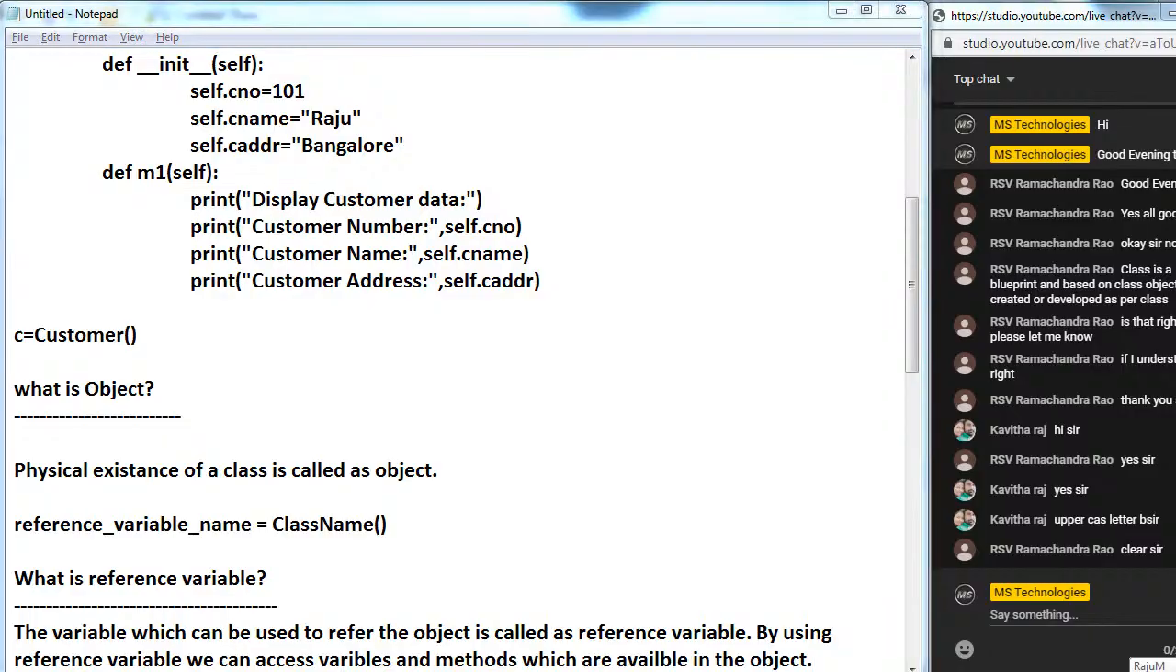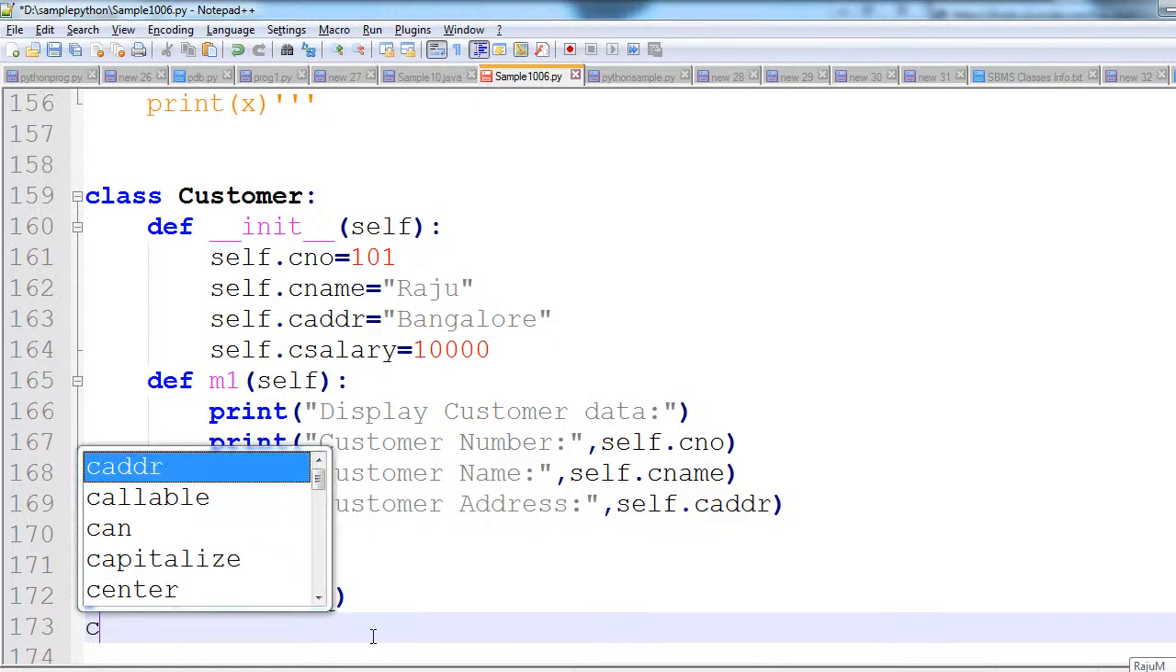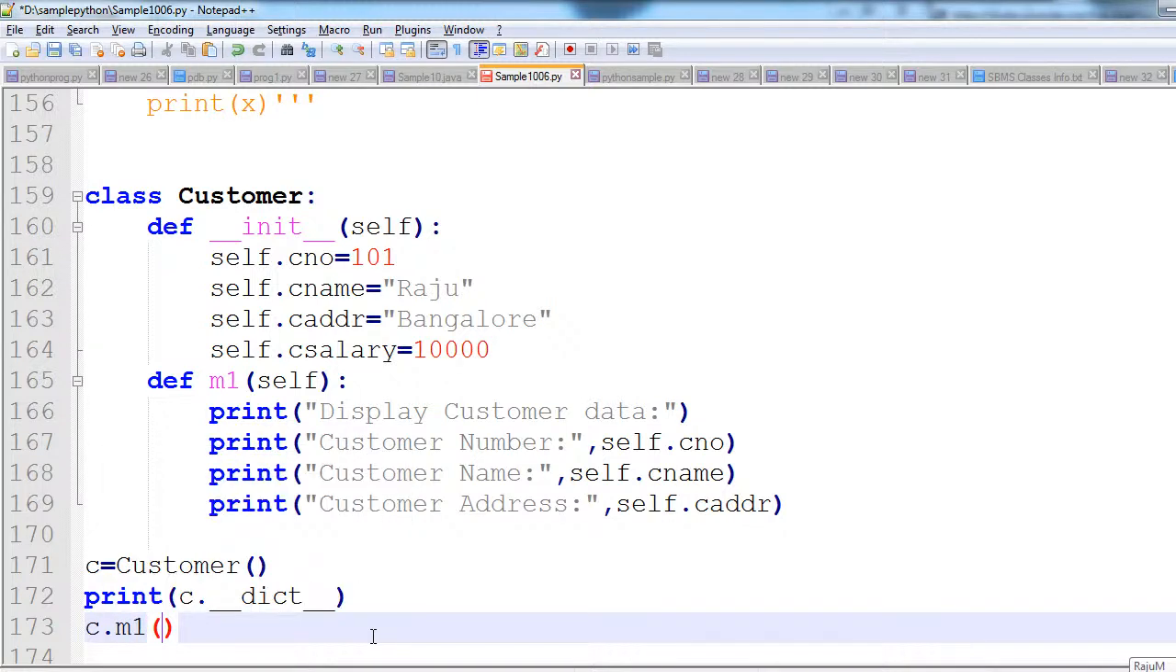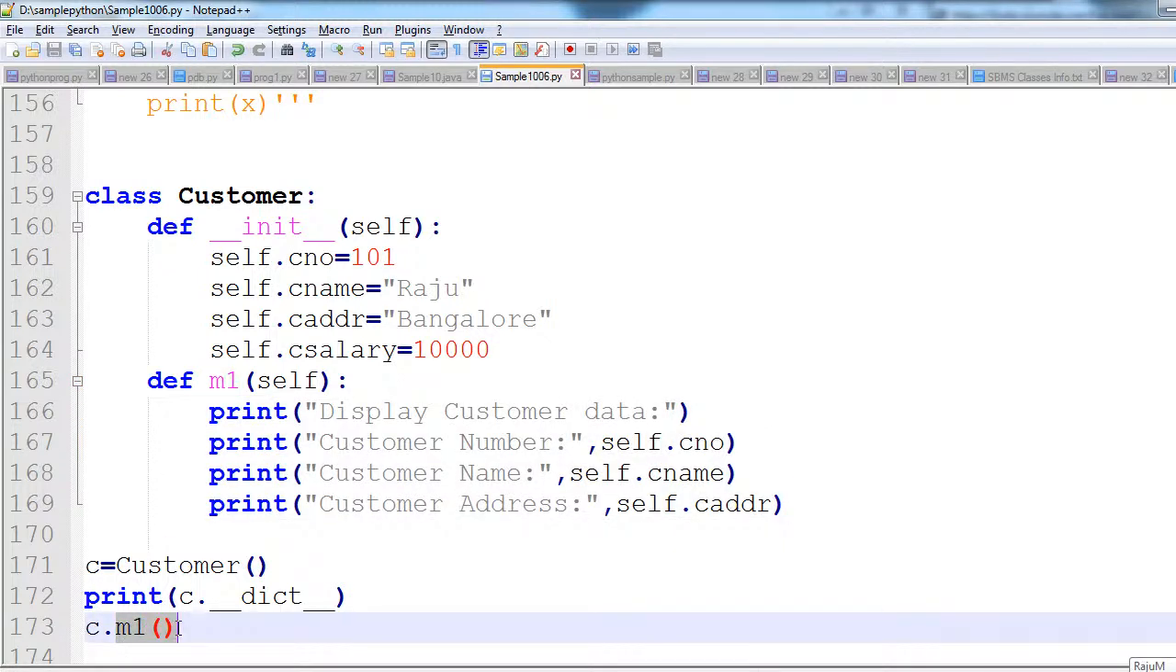Where is the proof, boss? See, here inside the class an instance method is there. Now outside of the class, if you want to access this method, we can access it only by using this reference variable. Like this, c dot m1. Now if you run this program, whatever the print functions are inside the m1 method will be executed. Here, by using the reference variable, I am trying to access this m1 method.